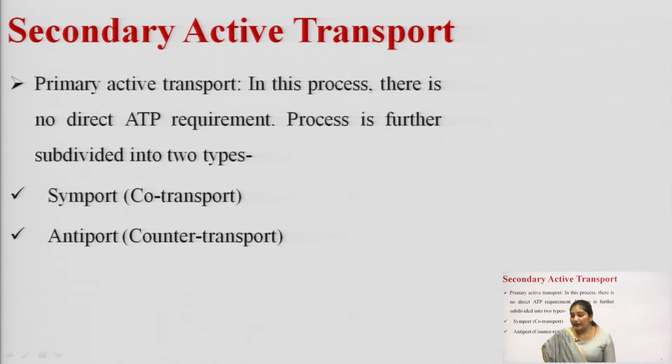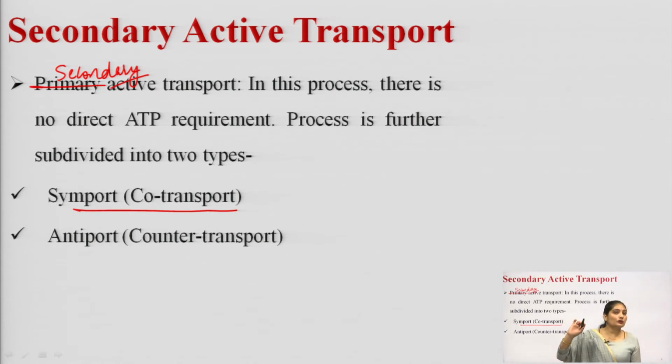Okay. Next is the secondary active transport. What is secondary active transport? In case of secondary active transport, there is no direct requirement of ATP, it is secondary. Okay. In case of secondary active transport, the process is further divided into two types, the symport, also known as the co-transport, and the second one is the antiport, which can also be called the counter transport.